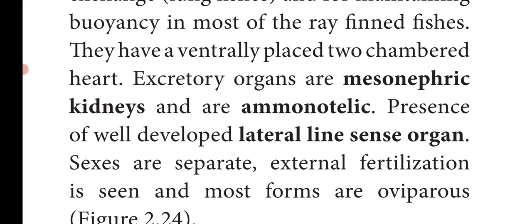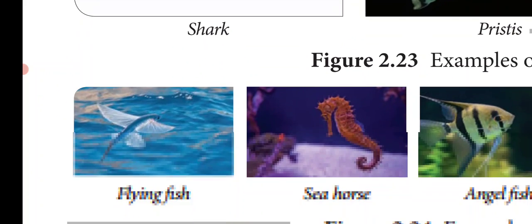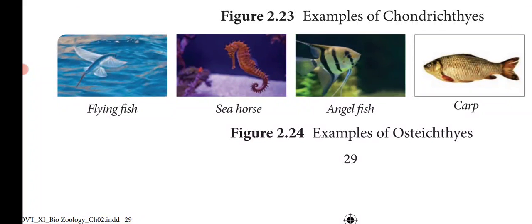Sexes are separate, that is separate male and female. External fertilization is seen, that is the male releases sperms in the water and the female releases eggs in the water, and fertilization takes place in the water. Most forms are oviparous, that is egg laying. Examples of this are flying fish, seahorse, angelfish, carp. These are examples of bony fishes.